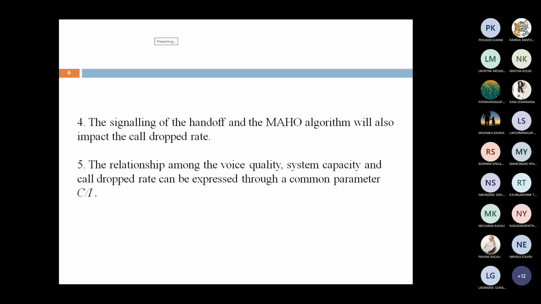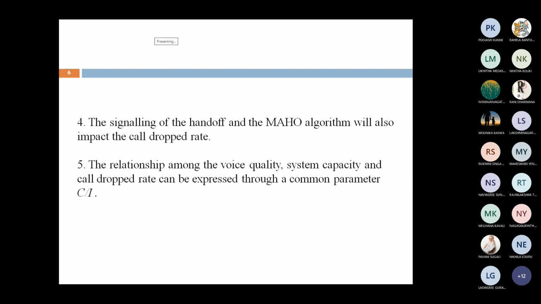Next, the fourth factor. Apply a better handoff algorithm. Apply the MAHO algorithm. What is MAHO? Mobile assisted handoff. The mobile assisted handoff algorithm is used to decrease the dropped call rate. Next, the fifth factor.